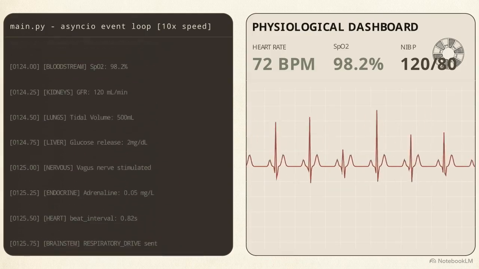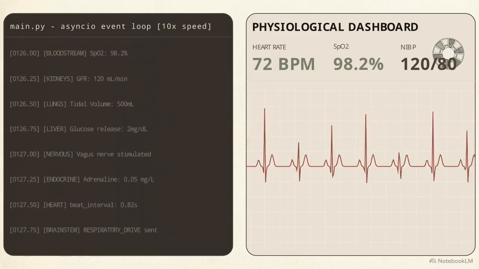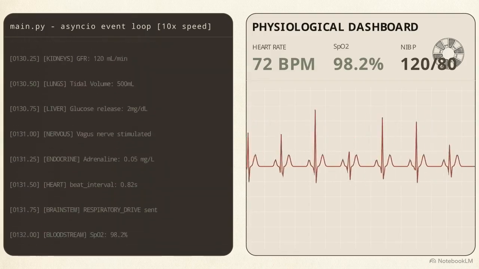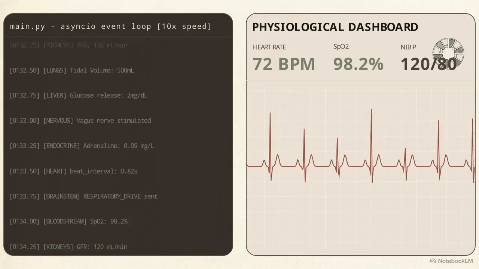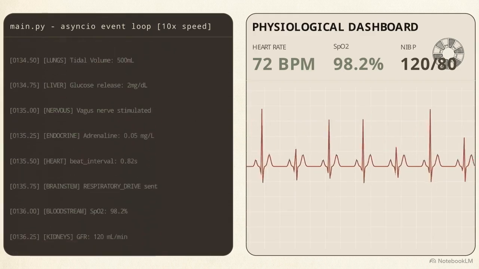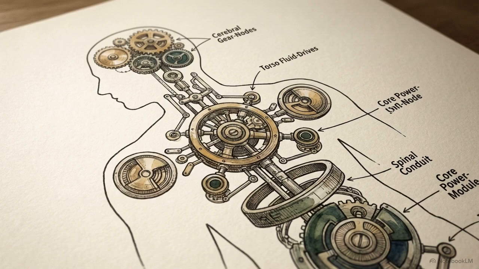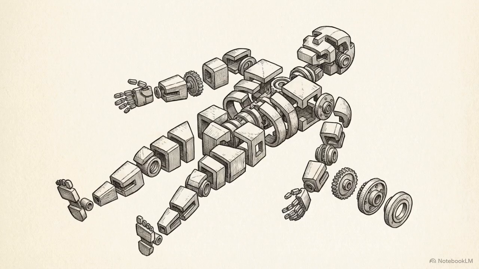We are watching a live, high-speed terminal stream next to a web dashboard. The left side logs rapid state updates, while the right traces a continuous ECG waveform, right up until the moment it flatlines. The human body operates as a distributed network of autonomous microservices. It is not a single cohesive machine governed by a master script.